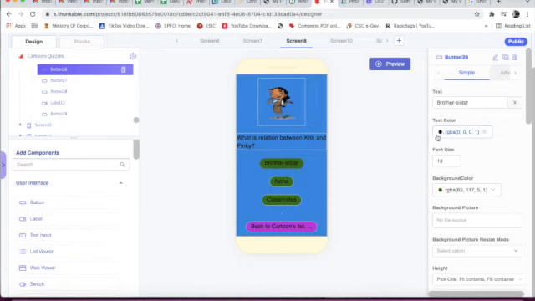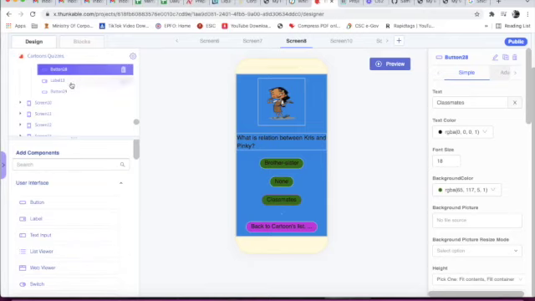Text is brother sister, and text color is black, font size is 18, background color is dark green. Brother sister, and button 27 none, button 28 classmates. Then